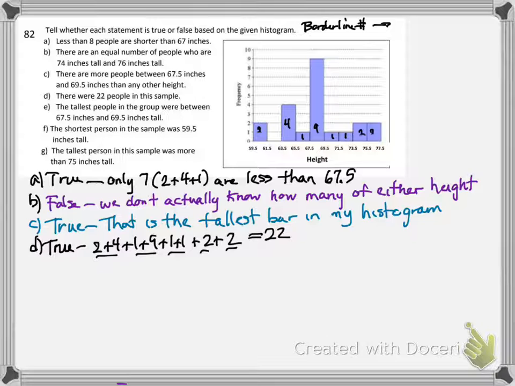Let's look at part E. E said the tallest people in the group were between 67.5 inches and 69.5 inches. That is false. It's a common misconception. There's the highest bar, those are the tallest people. But if we look at these numbers down here, we see there are at least 2 people who are between 75.5 and 77.5. And that is taller than these guys who are under 70 inches.